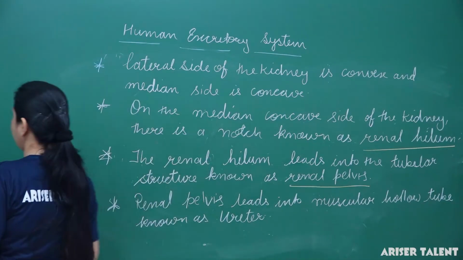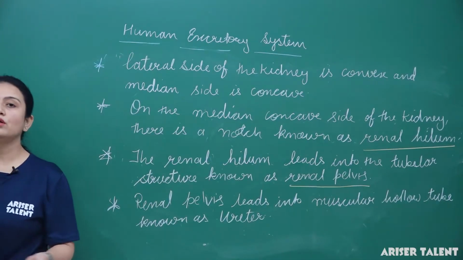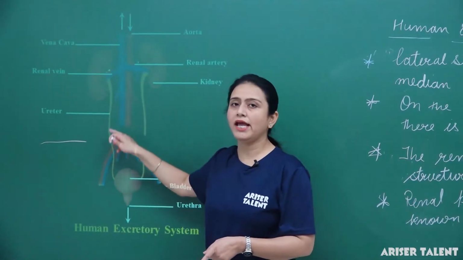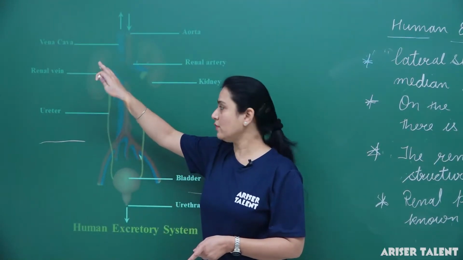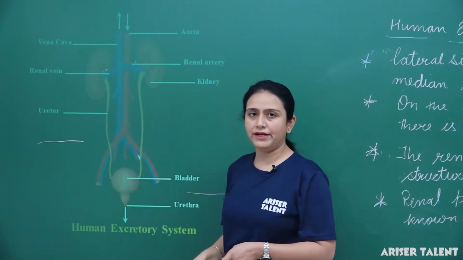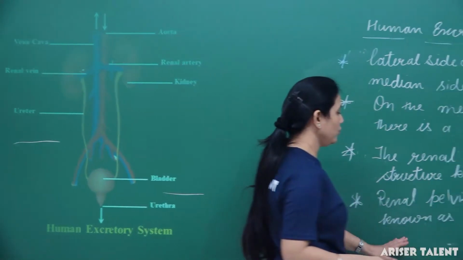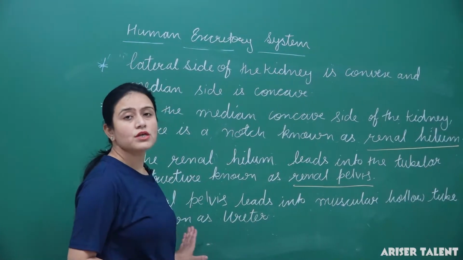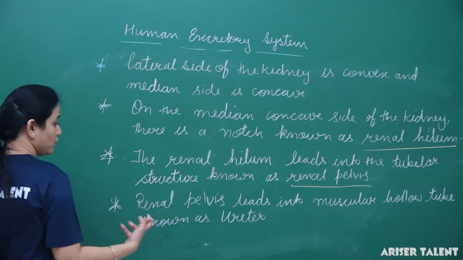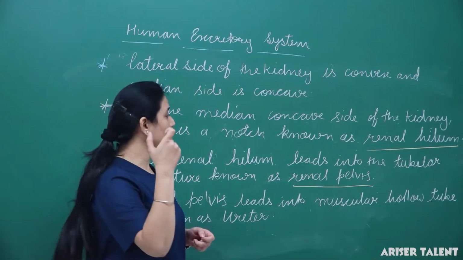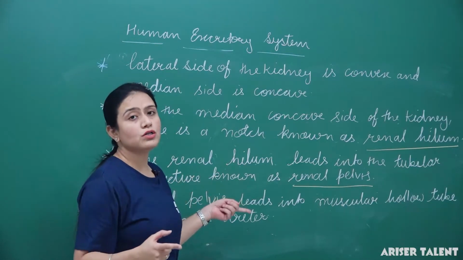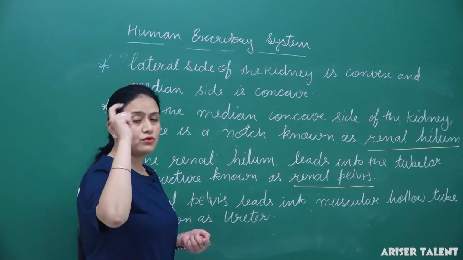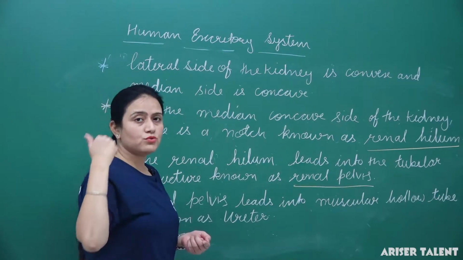Clear? So we can say ureters are long tubes which are hollow and muscular in nature, and they carry urine formed in the kidney from the kidney to the bladder. Clear? So it is clear that the renal pelvis leads into the muscular hollow tube known as the ureter. Fine. So what is the ureter? The ureter is a hollow muscular tube, a long tube which connects the kidney to the bladder and carries the urine formed in the kidney from the kidney to the bladder.